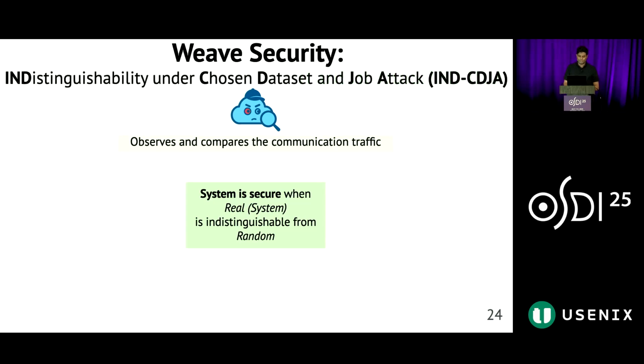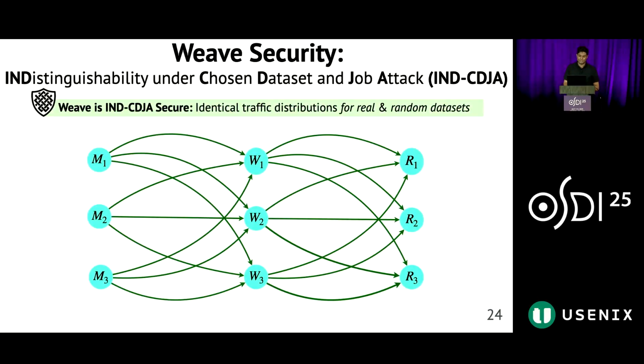We call this notion of indistinguishability under chosen dataset and job attacks, or IND-CDJA. At a high level, Weave achieves IND-CDJA security as we saw that the traffic distribution across various worker pairs is always independent of input dataset.